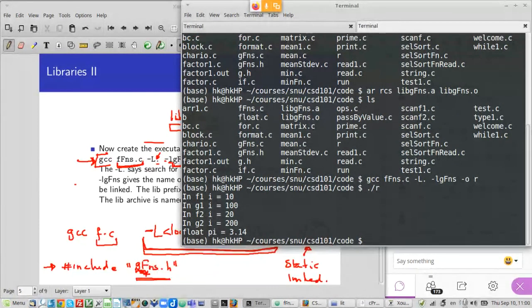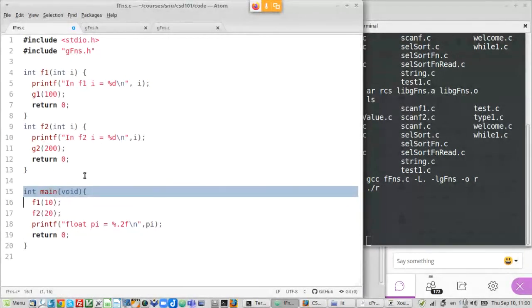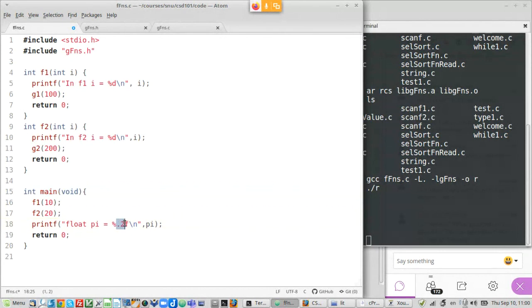It's saying in F1 i is equal to 10, now in G1 i is equal to 100, in F2 i is equal to 20, in G2 i is equal to 200. Then a float pi value 3.14. If you notice, what we have done is just given .2 here, so it limits it to 2 decimal places.